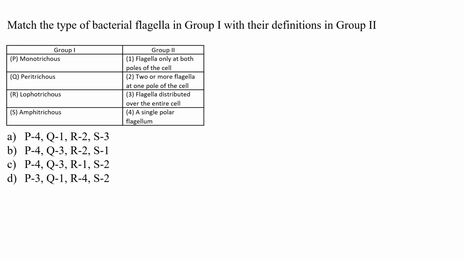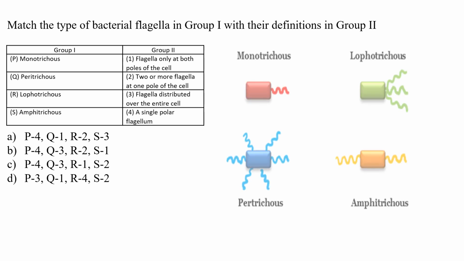Okay. Next question. Match the type of bacterial flagella. Now this question is again a match the following question, where you have to know that a bacteria uses flagella for its locomotion. This flagella can vary in number. We have some bacteria which contain only one flagellum at one polar end, called monotrichous.